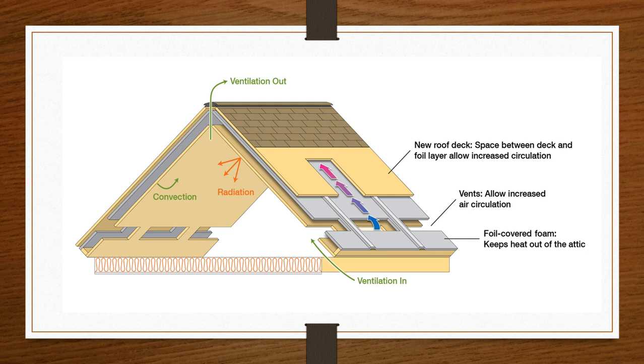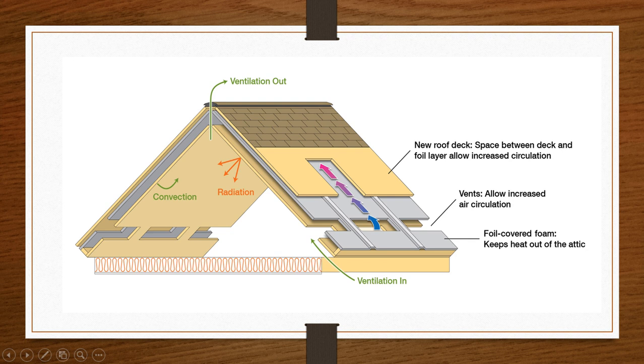See this? This is also an example of insulation. So how can we improve the insulation for a building? How do you have to construct a roof for a better heating system? See this roof. Here there is convection and radiation. These are the methods of heat transfer. Here the heat will be transferred through convection, and at this place through radiation. This is the ventilation out, and this is the ventilation in. So air can enter here and air can go out here.